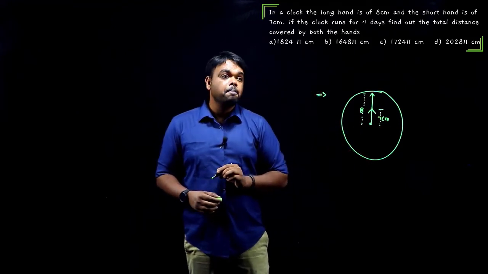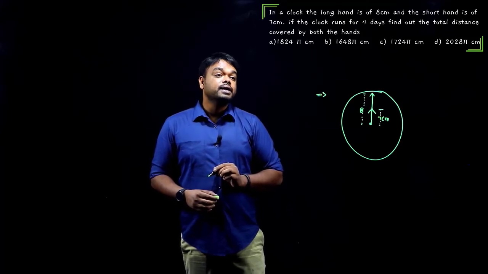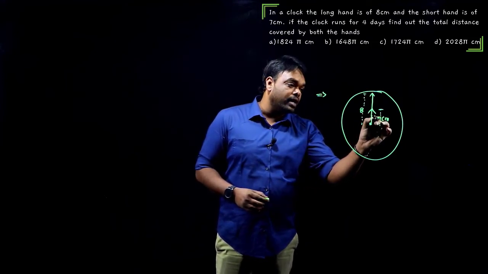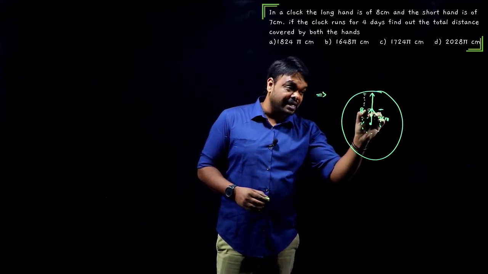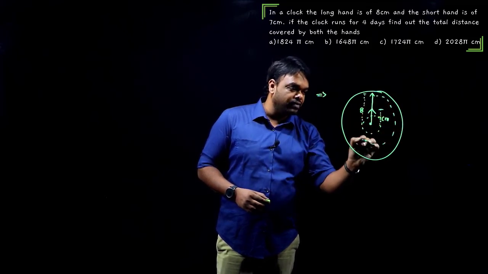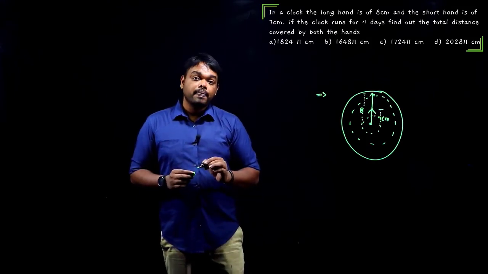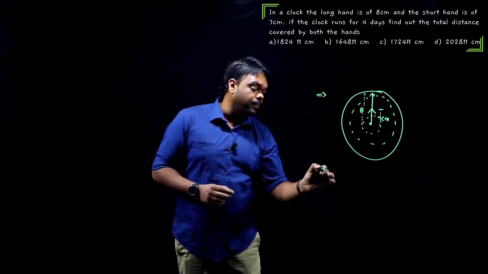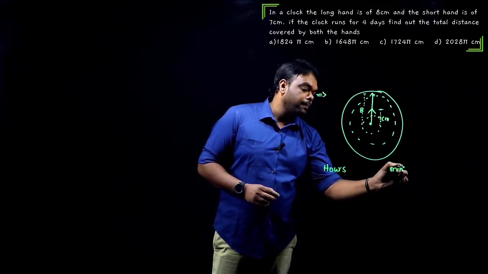Okay, now if the clock runs for 4 days, find out the total distance covered by both the hands. So total distance means, look, when it makes one rotation, this is one distance, that is nothing but the circumference of the circle. Now again, this will also make one rotation like this. This is another circumference. So first let us find out how many rotations or how many circles they form each, the hours hand and minutes hand.